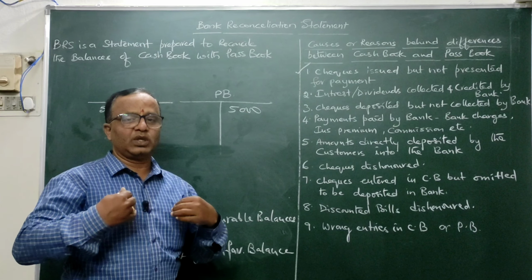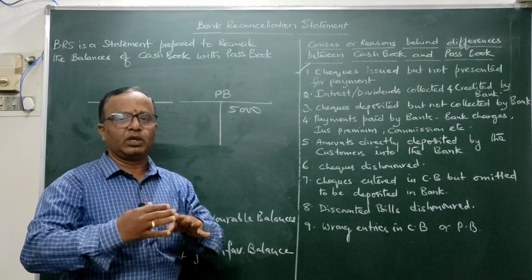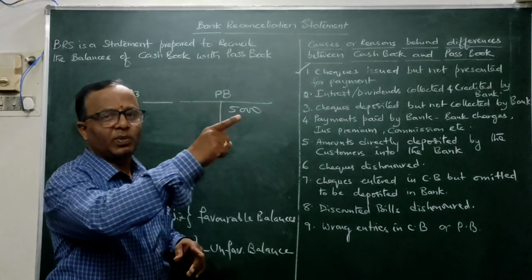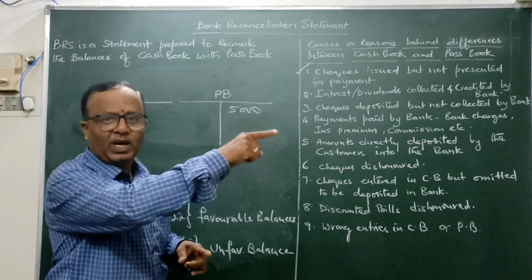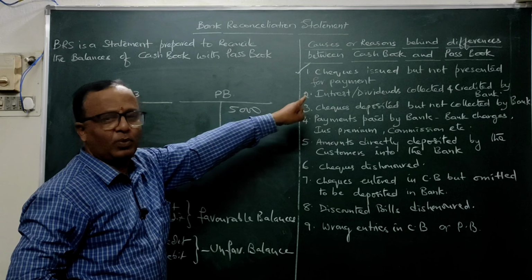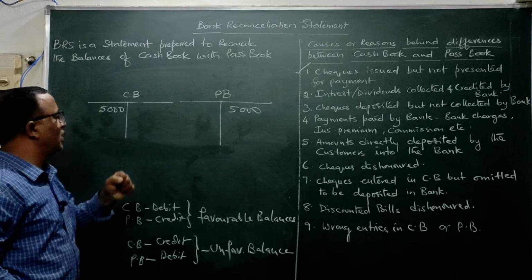Here you should think that you are the businessman. You have issued a check to some party. What should that party do? They should go to the bank and present it there. Then only will the banker make the payment. So what happened here? Checks issued but not presented for payment. Let's see this particular example.